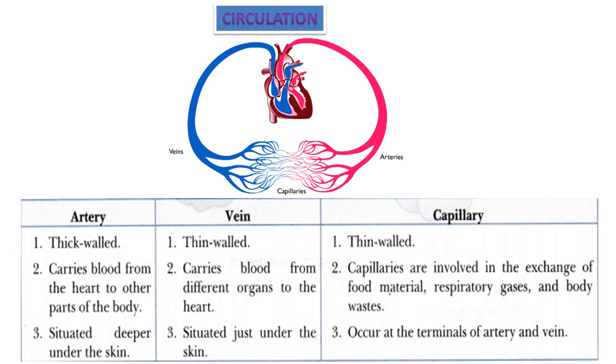Capillaries are involved in the exchange of whatever food we are eating. They exchange food material, different types of respiratory gases and body waste. Arteries are situated deeper under the skin, okay, just deeper under the skin. Veins are situated just under the skin. So veins are situated close under the skin, and arteries are deeper under the skin. Capillaries occur where the terminals of arteries and veins join. There, capillaries are present.